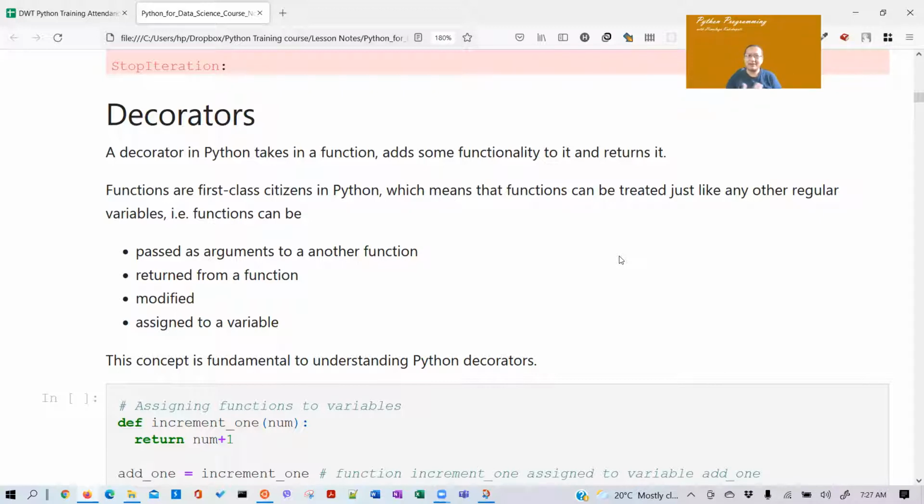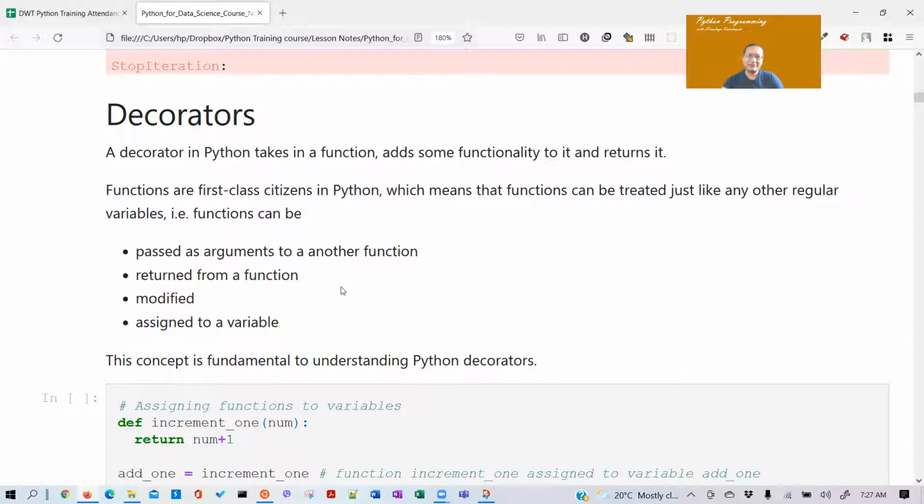So it can do anything a normal variable can do, right? Which means that functions can be treated just like any other regular variable. So you can pass a function as an argument to another function. You can return a function from a function.